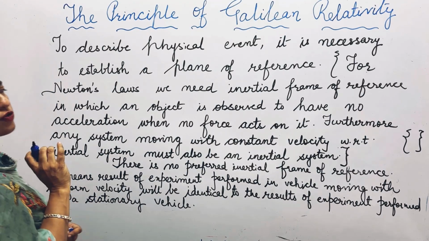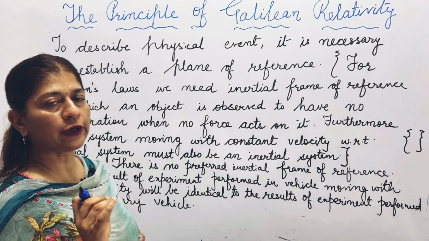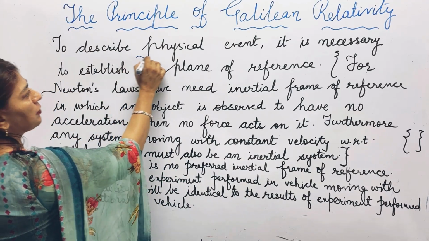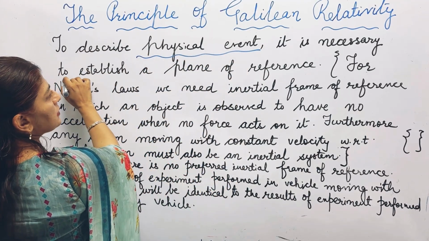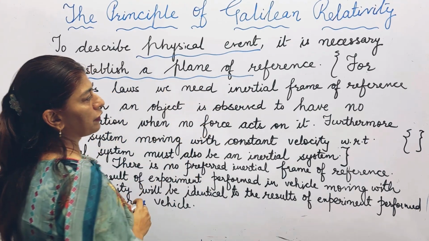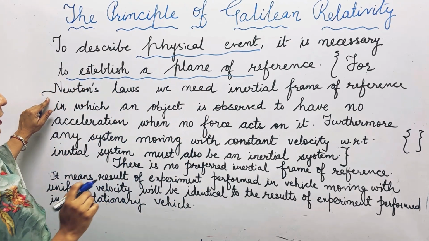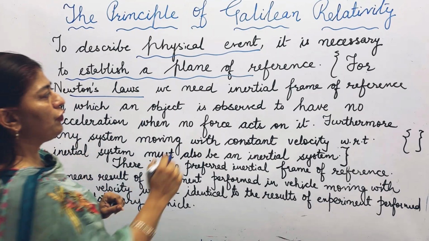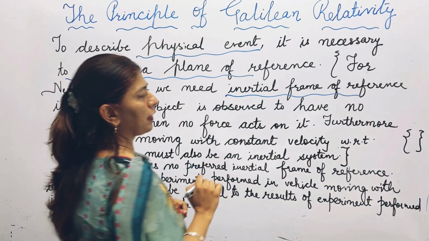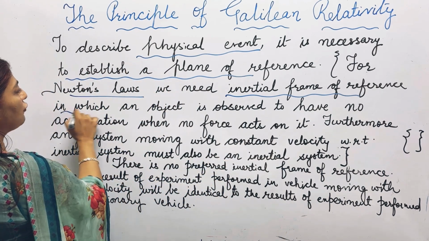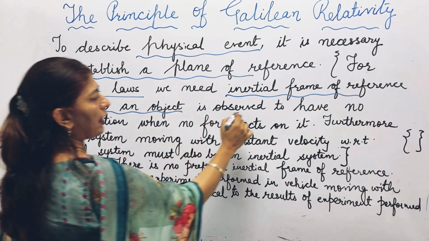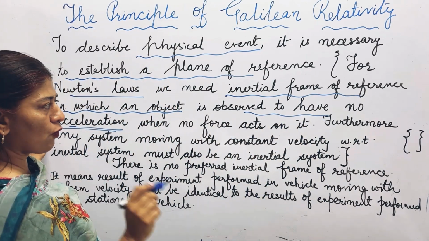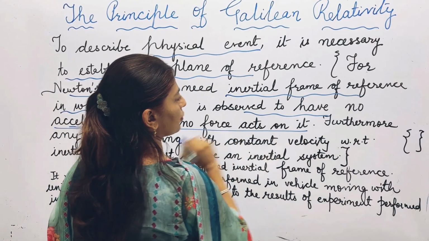To start this topic, we will first see the frame of reference that has been discussed by Newton's laws. If we describe any physical event, it is necessary to establish a frame of reference. For example, for Newton's first law, we need an inertial frame of reference, in which an object is observed to have no acceleration if no force acts on it.